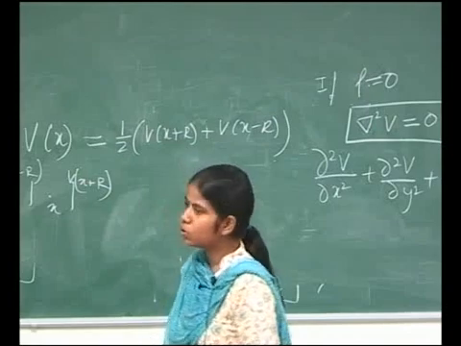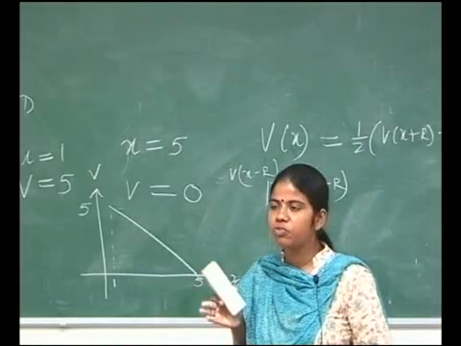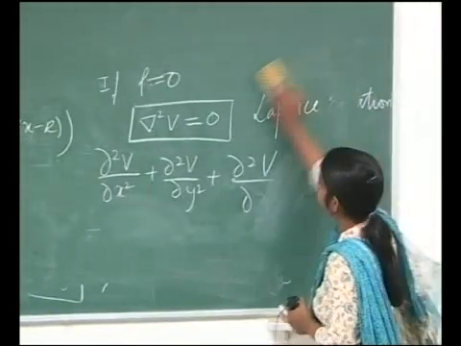So, what we do, we go back to our old Coulomb's law and take the help of Coulomb's law.